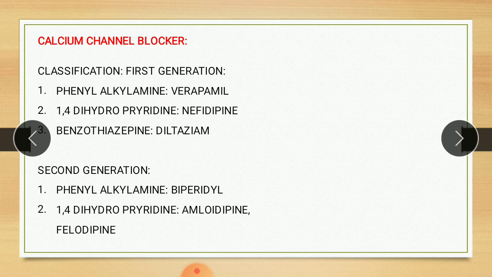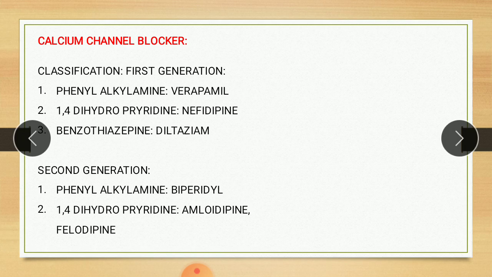Here the first class is called first generation. In that there are three subclasses. First one is phenylalkylamine, example verapamil. Second, 1,4-dihydropyridine, example nifedipine. Third is benzothiazepine, example diltiazem.